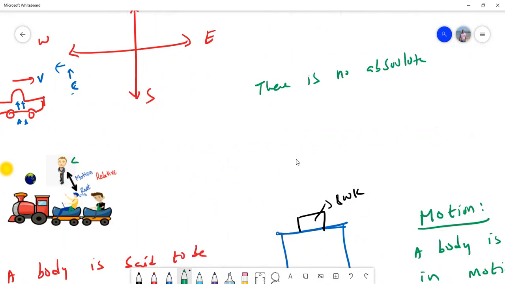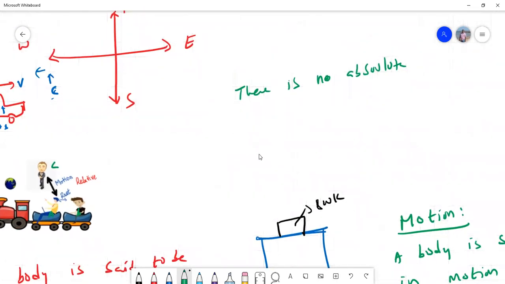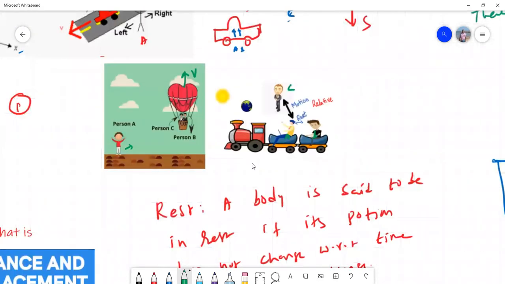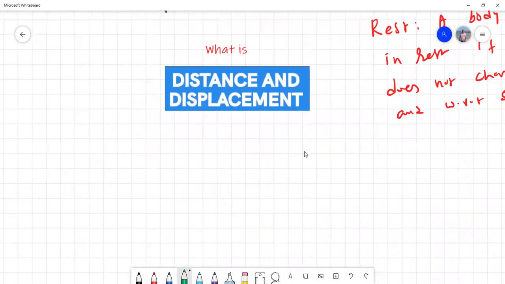That means on earth, nothing can be at rest permanently because earth itself is rotating and revolving around the sun. Yes, we all are rotating. You are also moving along with earth. So absolute rest is not possible. There is always relative rest and always relative motion.